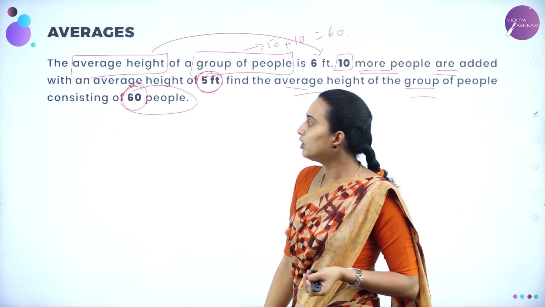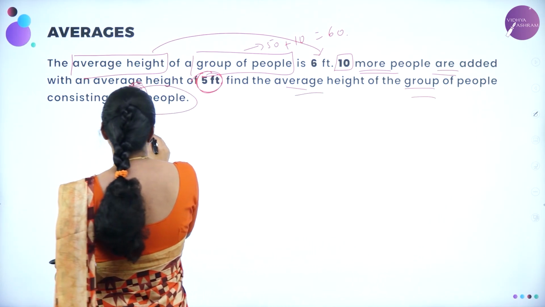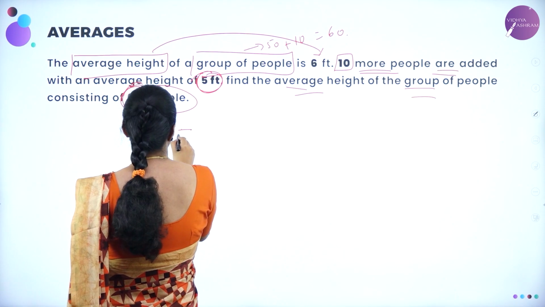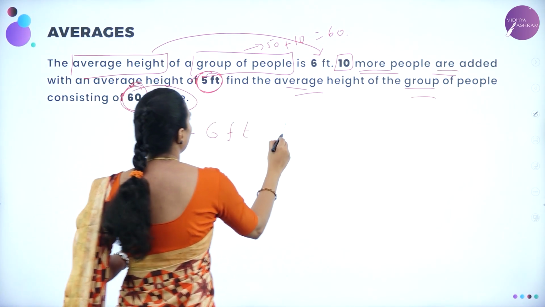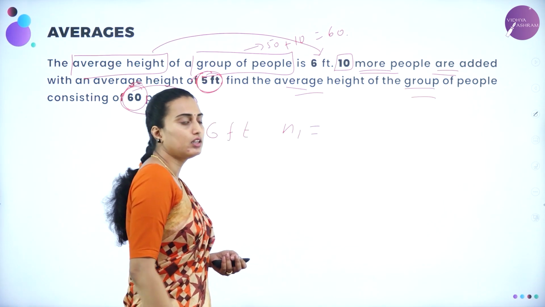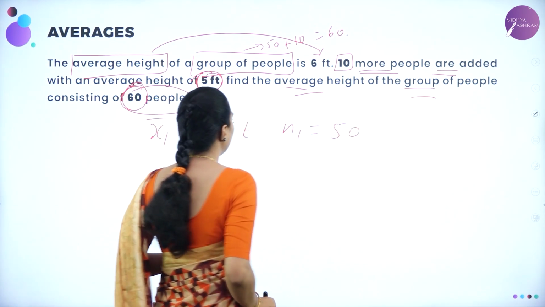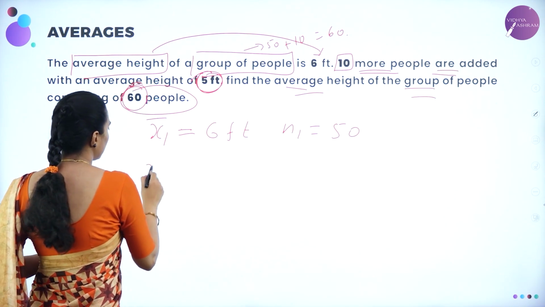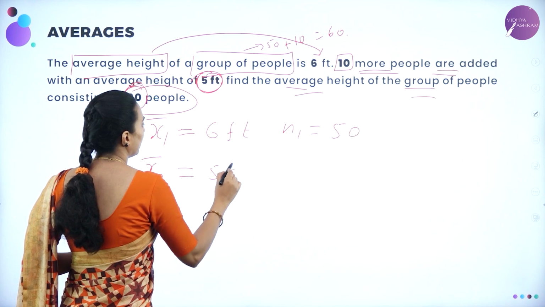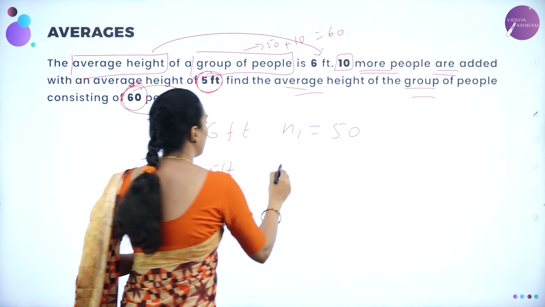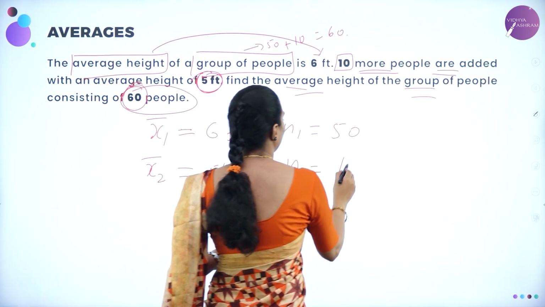So therefore, the average height x̄1 will be equal to what? 6 feet. n1, the number of people in the group, will be 50. And then x̄2 will be equal to 5 feet, right? 5 feet. So n2 will be equal to 10.